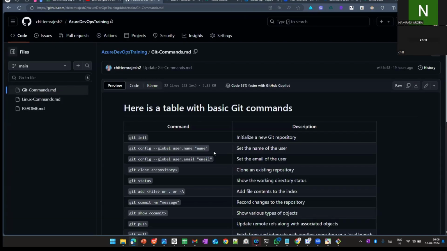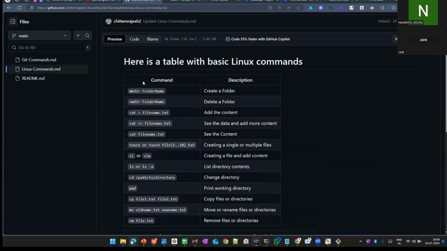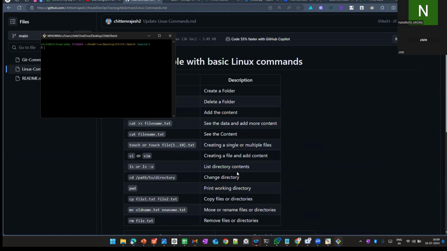Okay, there's a few comments from the Linux. These commands I will explain now. So open the Git.